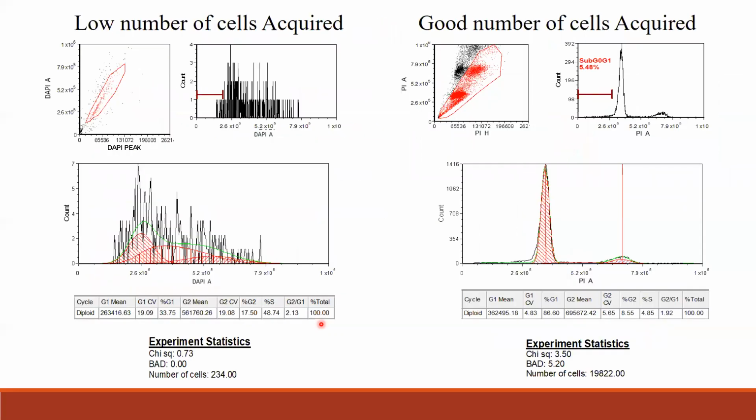So here are some of the example slides I'll be showing. The first thing is a low number of cells acquired. On the left side, you can see that only 234 cells are run. These samples were run in our facility, and I have done this analysis just to show that it is going to be difficult for us to identify the doublets because the population is not visually clear.